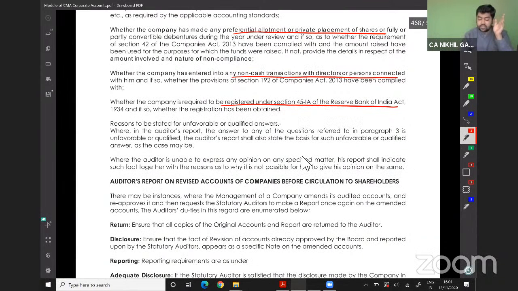Reasons to be stated for unfavorable or qualified answers. Whether the auditor is unable to express an opinion, and the reasons behind the same. We will read this once again.